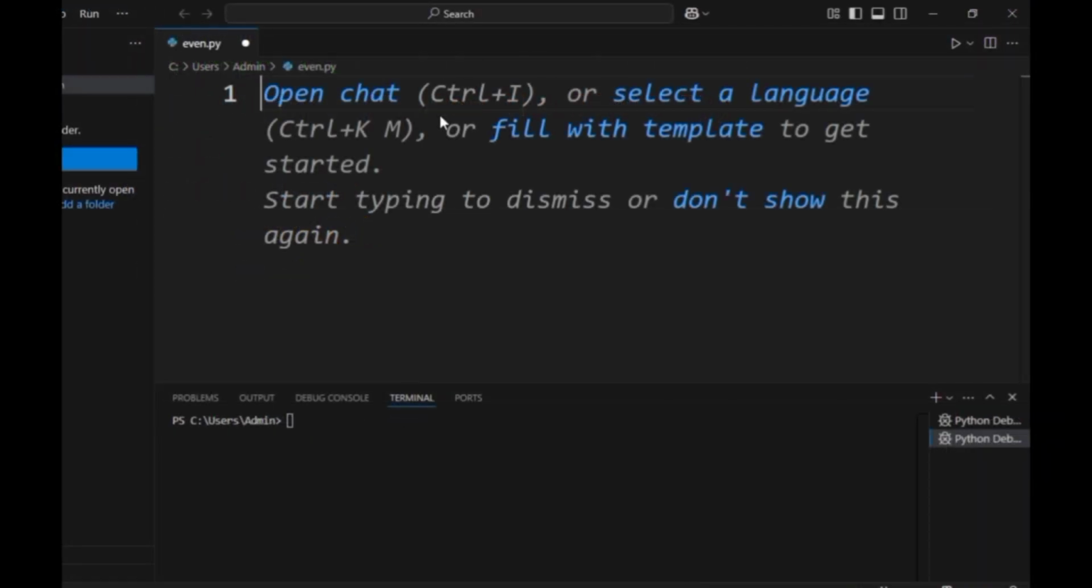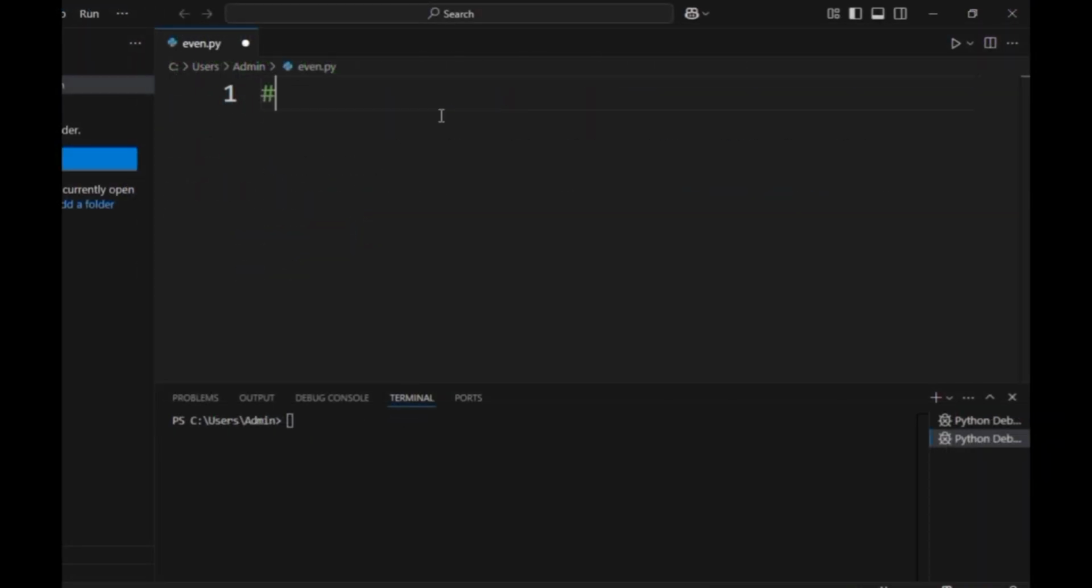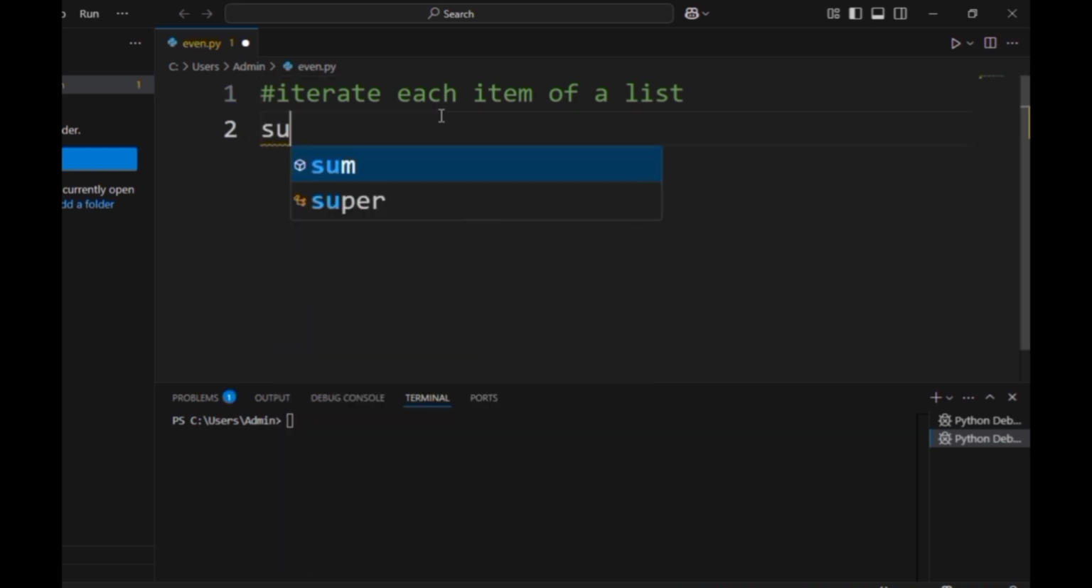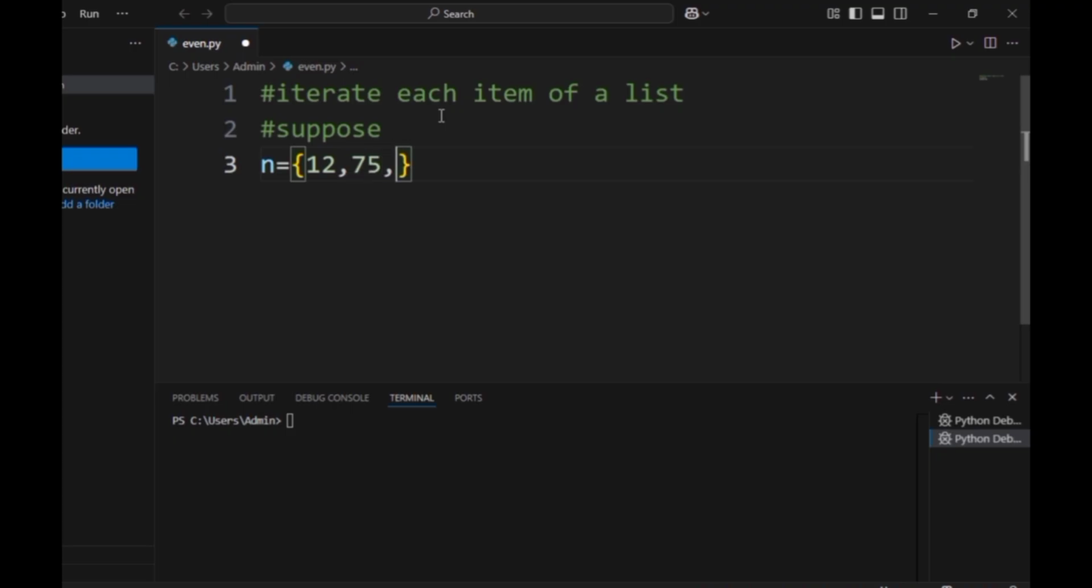Okay. Now let us write one more program using lists, tuples, iterations, everything. So here I will iterate each item of a list. Further, let me take the list of values first. With the list of values, we can make many calculations and many modifications. Now see the program. Suppose I take a list n equals to some numbers, randomly whatever numbers you want.